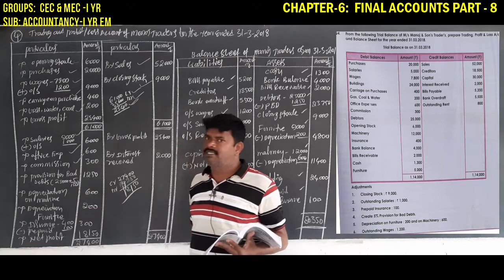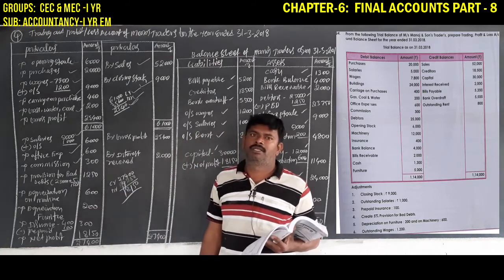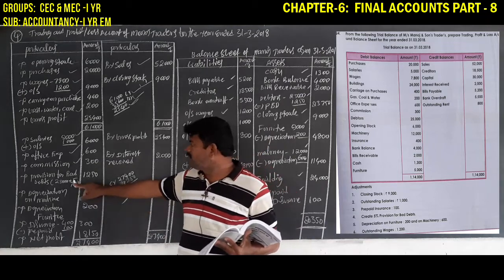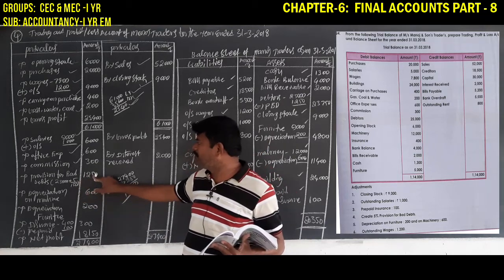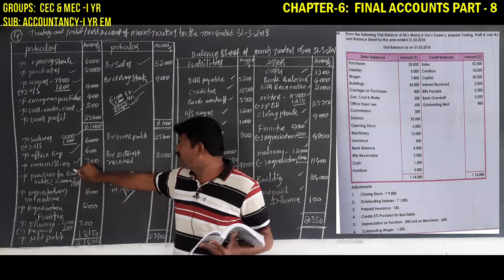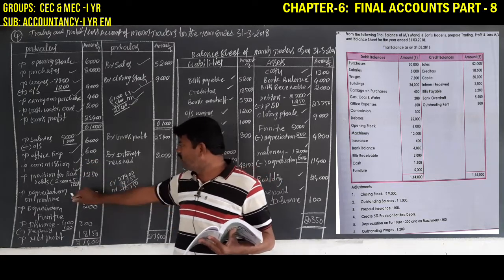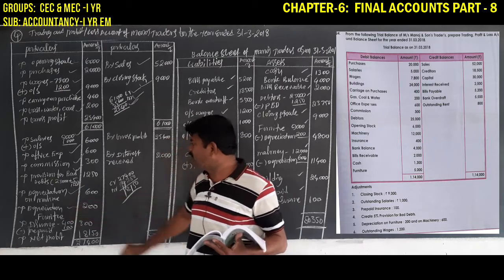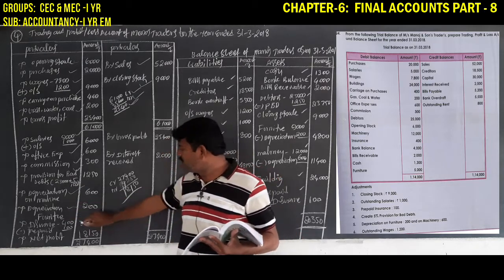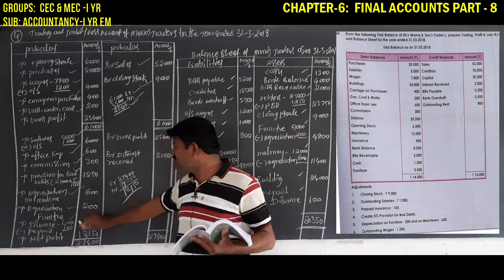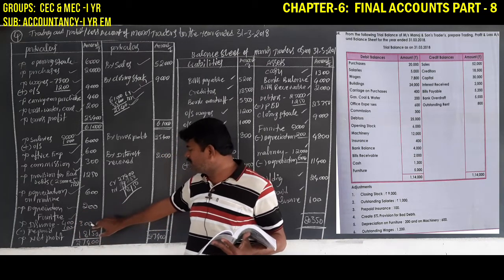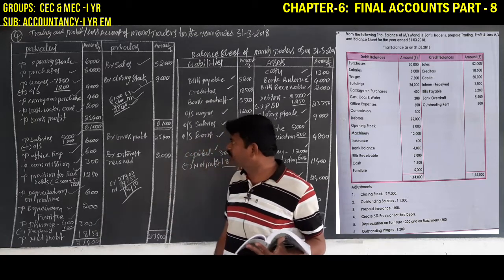Provision for bad debts is given in adjustment, it must be 5% on debtors, 25,000 at the rate of 5%, 1,250 rupees, record here only. It is an adjustment transaction. Depreciation is also given in adjustment, and depreciation on furniture is also given in adjustment, and insurance is given in trial balance. Prepaid insurance is given in adjustment, 100 rupees deducted, 300 rupees is recorded here only.